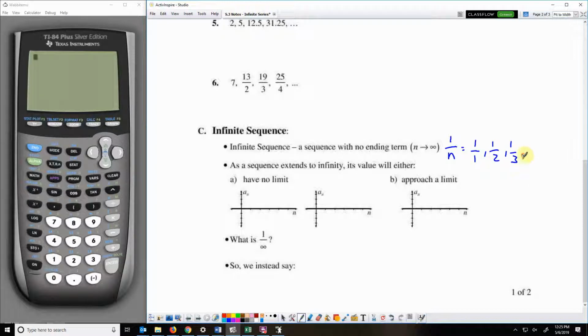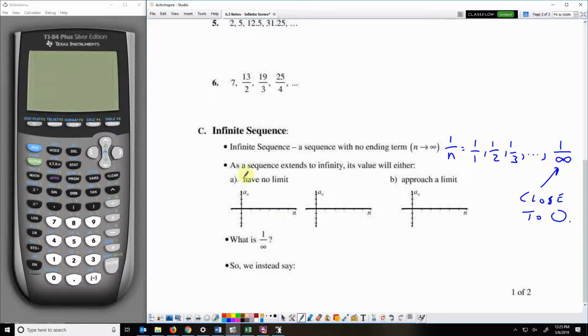Eventually, you're working toward 1 over infinity, which is extremely small. In fact, it's very close to a value of 0. So it gets infinitely small and infinitely close to having a value of 0.